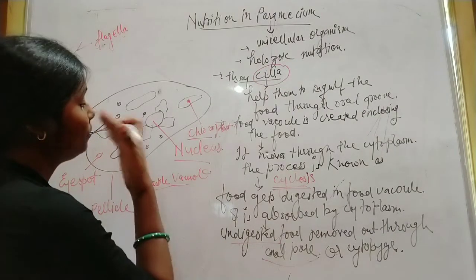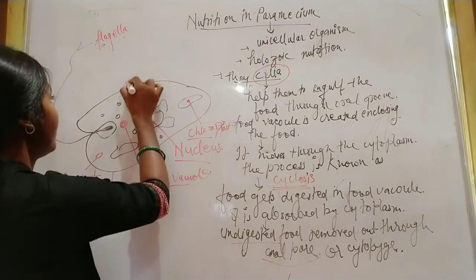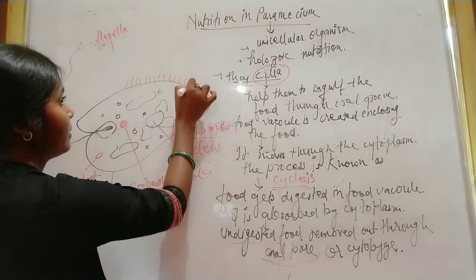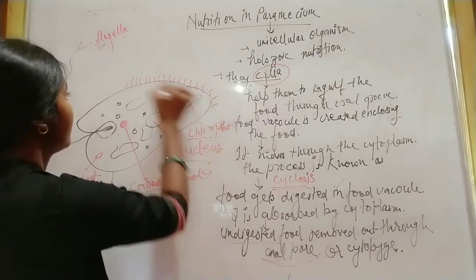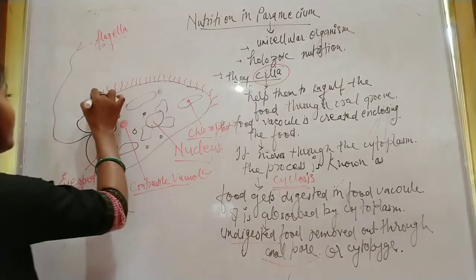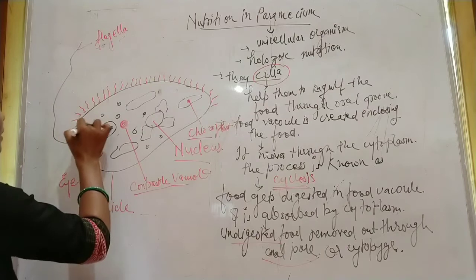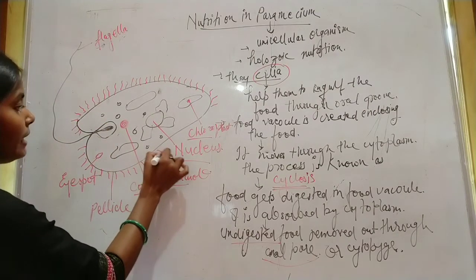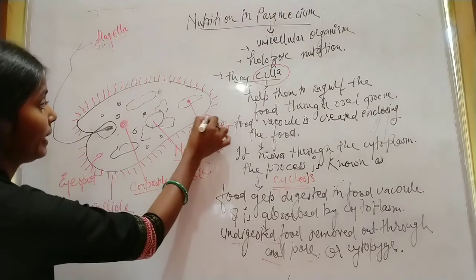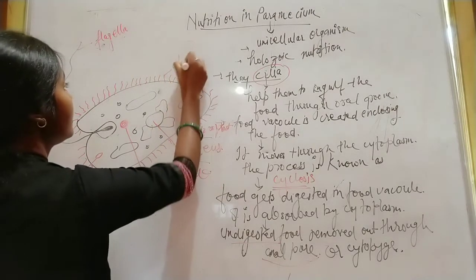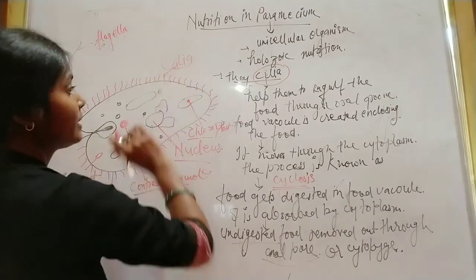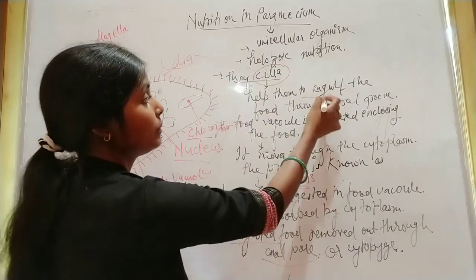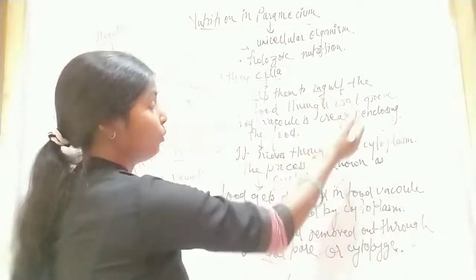In this, the whole body has cilia present. Cilia are shorter. This is cilia, which help them to engulf the food through the oral groove.